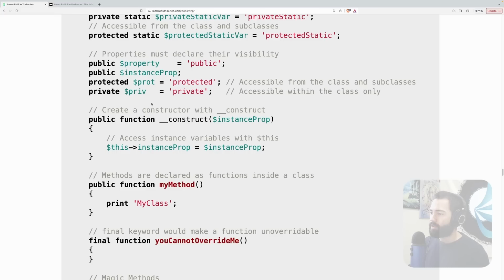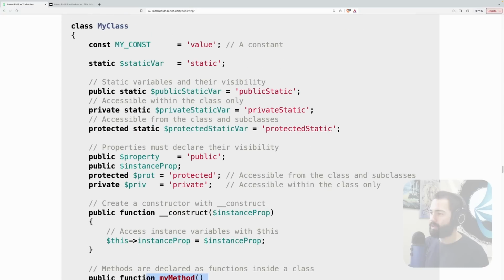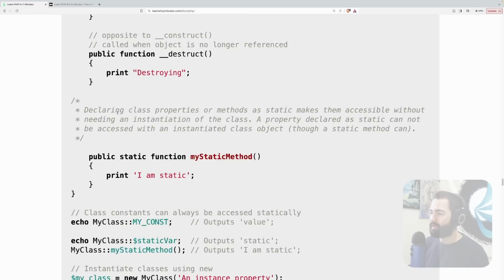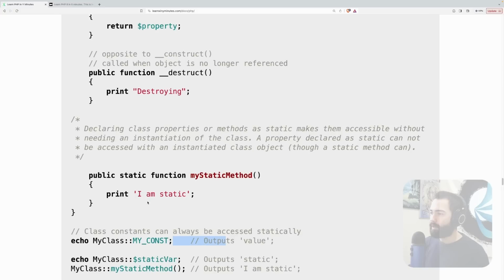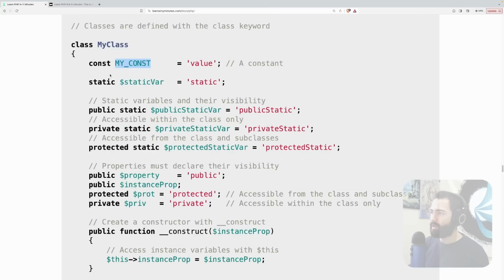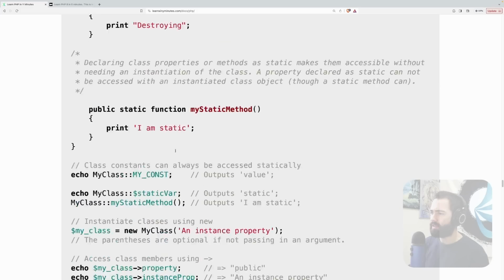Okay, so we have a class. The class has some functions. Did it have properties? Okay, so you have access modifiers. You have static members. Let's see how you access those. So my const, what was my const? My const was a no. Okay, so just a const and then static.